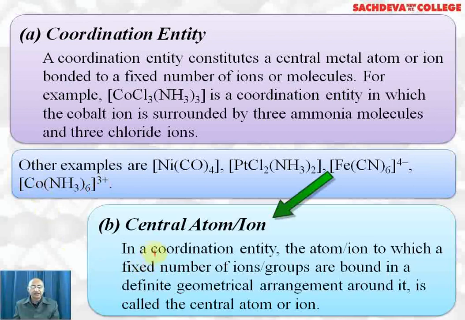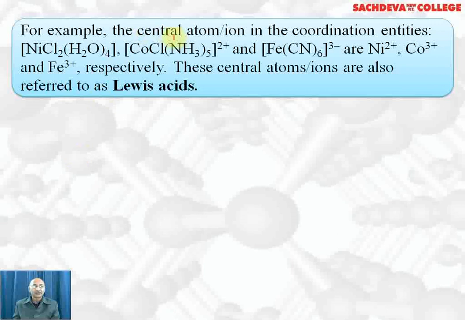Central metal atom or ion in a coordination entity: the atom or ion to which a fixed number of ions or groups are bound by coordinate bonds in a definite geometrical arrangement around it is called the central metal atom or ion. For example, the central atom or ion in this coordination entity in the first case is nickel +2, in the second case is cobalt +3, in the third case is Fe +3.